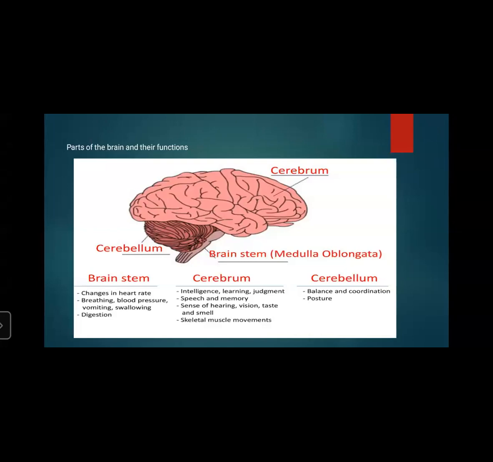Then the spinal cord conducts impulses from the skin towards the brain, and from the brain to the muscles or glands, and functions as a center of coordination of reflex action. So these are the functions of all these parts. In the human nervous system, in the central nervous system, we have covered the brain and spinal cord with their functions.